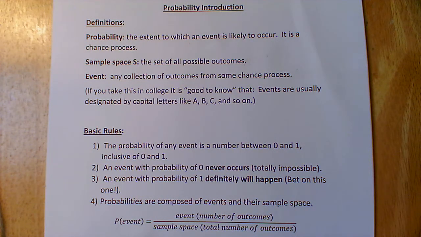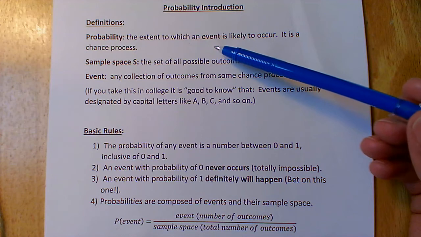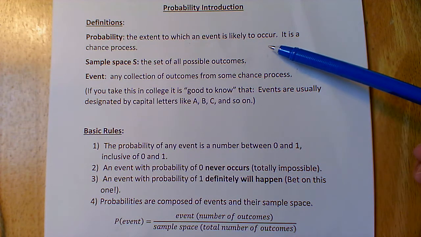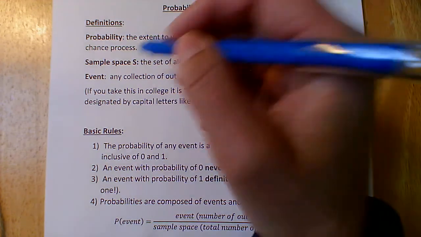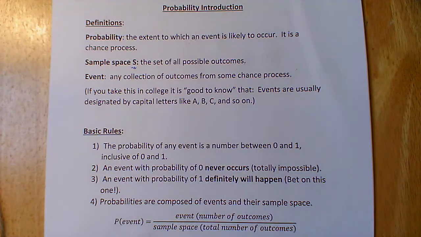Today we are going to learn about probability. First, let's start off with some definitions. What is probability? Probability is the extent to which an event is likely to occur. It's a chance process. Sample space, denoted by the letter S, is the set of all possible outcomes. An event is any collection of outcomes from some chance process.